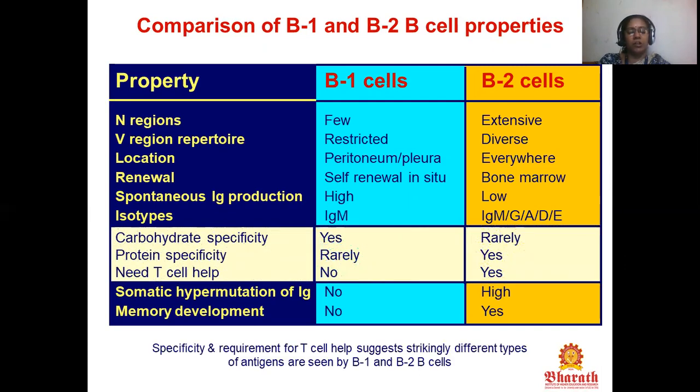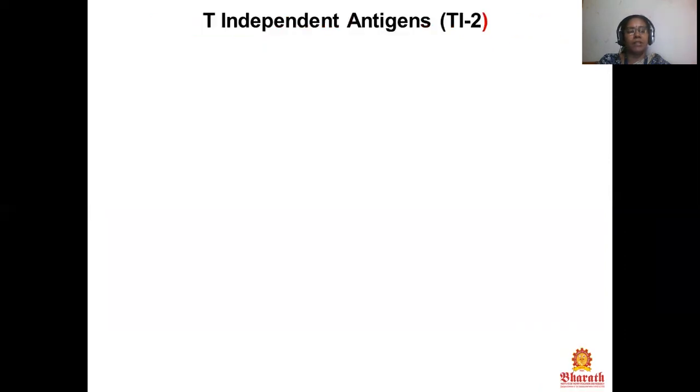The specificity and the requirement of T cell help suggest that distinctly different types of antigen are seen by B1 and B2 B cells.